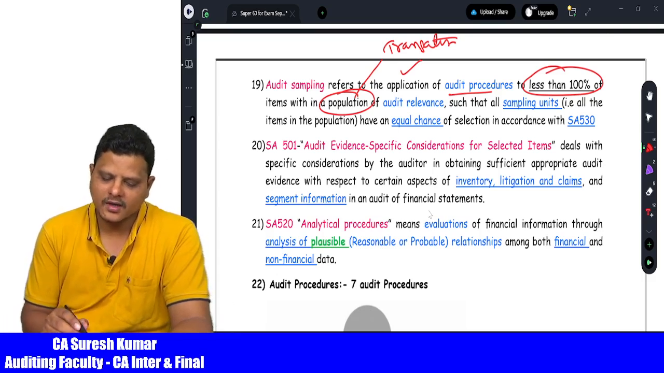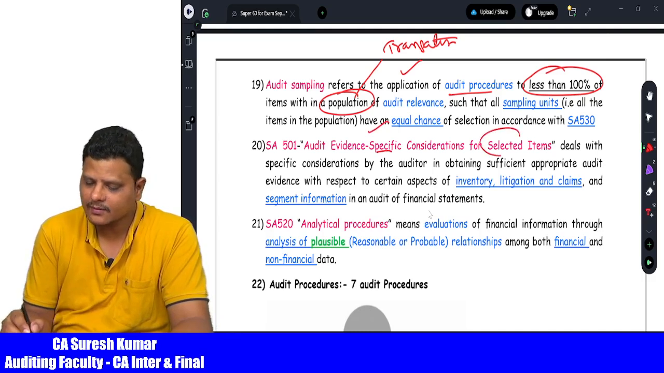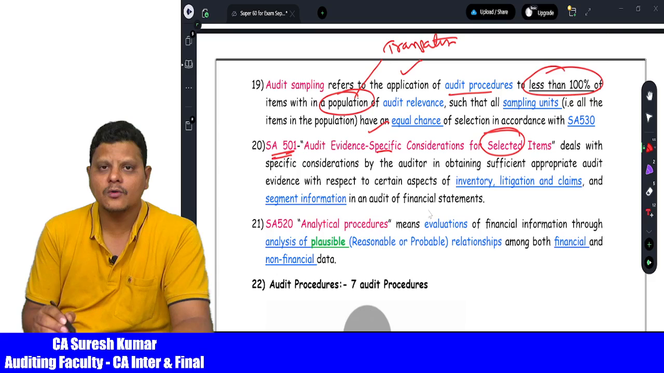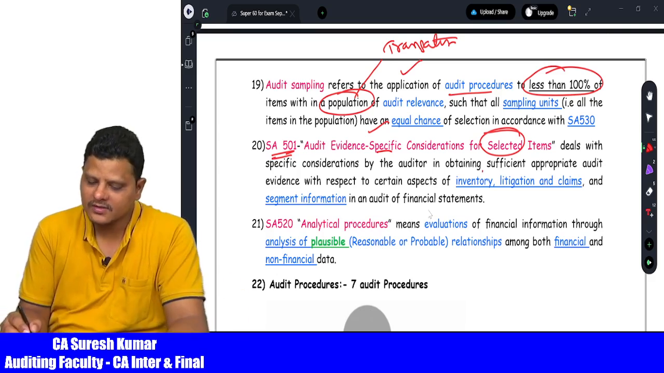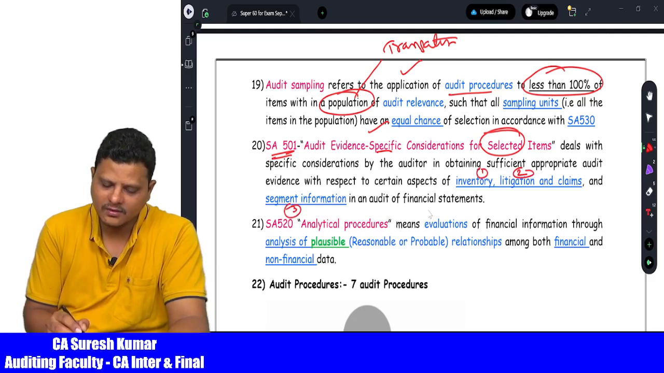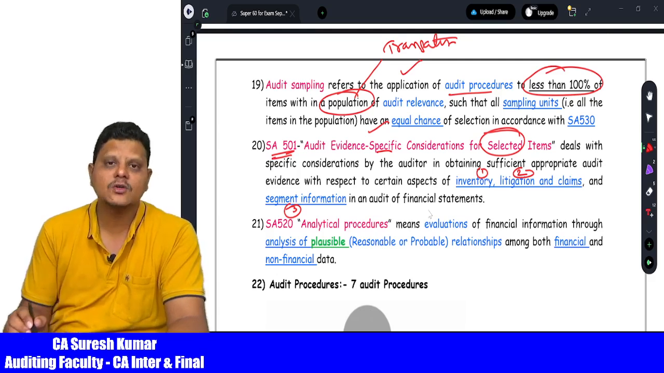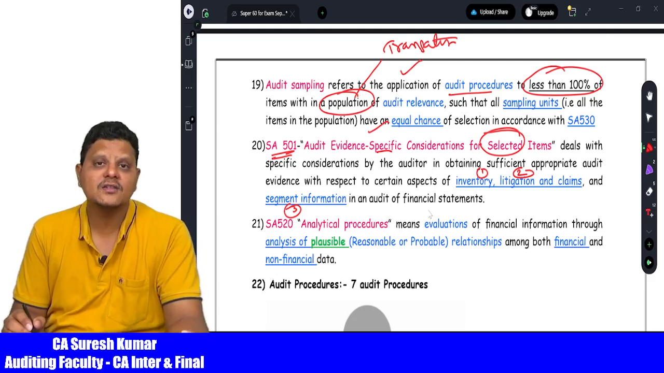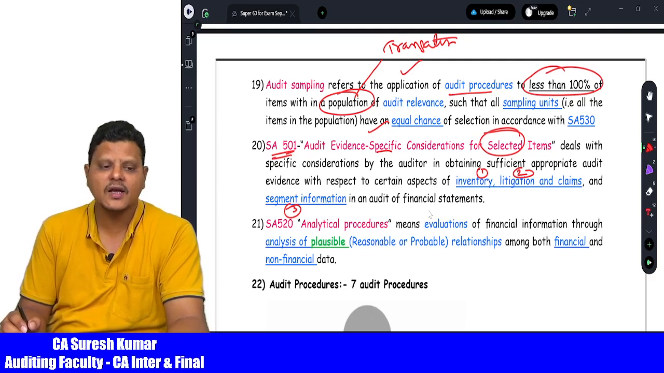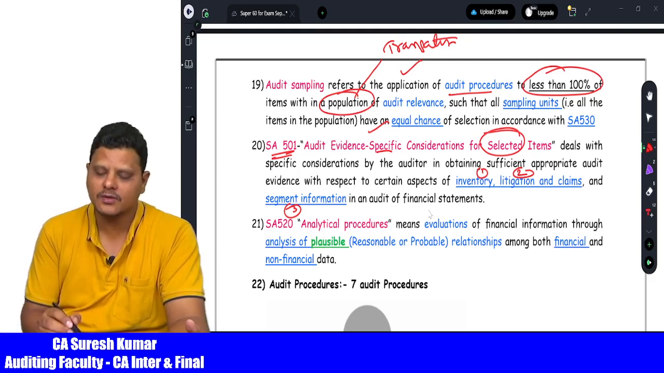Then comes to standard number 501, audit evidence: specific considerations for selected items. So 501 talks about three select items: one is inventory, then litigations and claims, then segment information. You need to remember these three important points for examination. SA 501 talks about three areas the auditor has to consider specially: the inventory point, the litigations and claims point, and the segment information point.